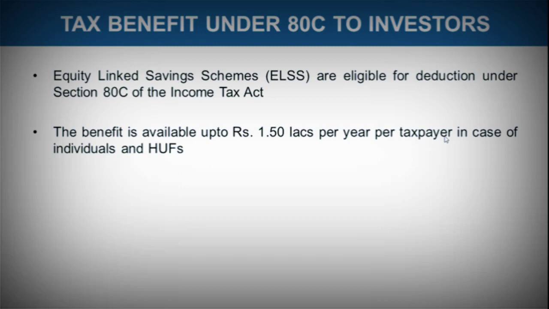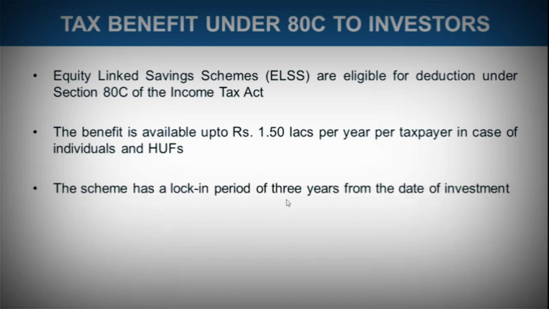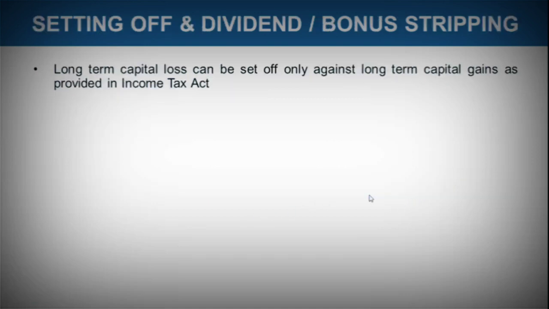So whatever income tax you are paying, if you want to reduce your income tax payable, and if you have invested in this equity linked savings scheme, you can mention this under section 80C of the Income Tax Act, and you can get the benefit of maximum up to 1.50 lakh per year. So this could be your saving if you have invested in the ELSS scheme, because this is included in Section 80C of the Income Tax Act. The scheme has a lock-in period of 3 years from date of investment. It is an equity-oriented scheme, so it comes with a lock-in period of 3 years.